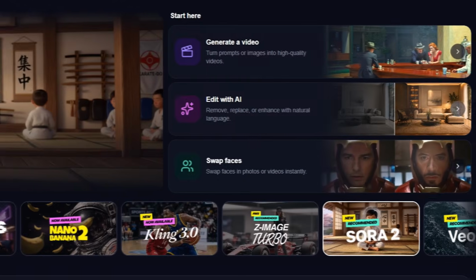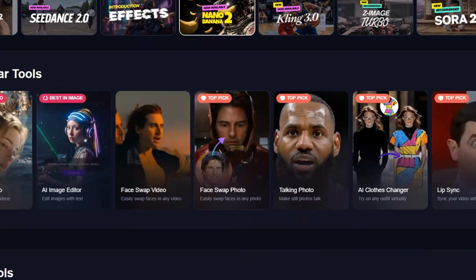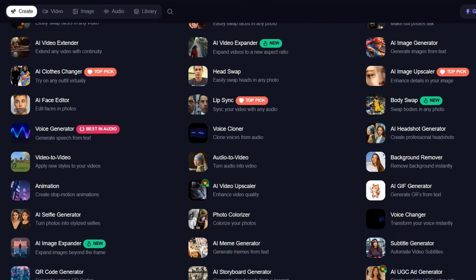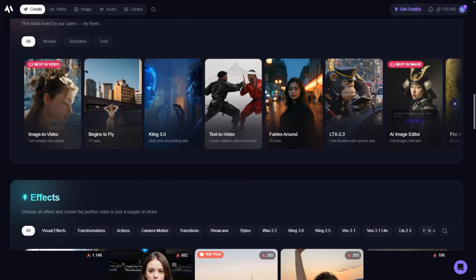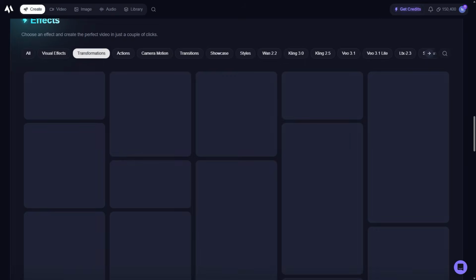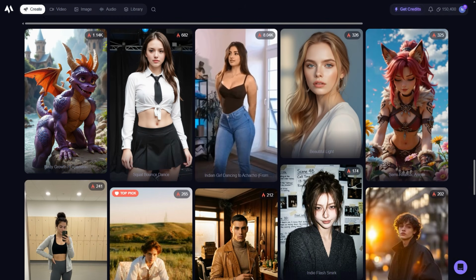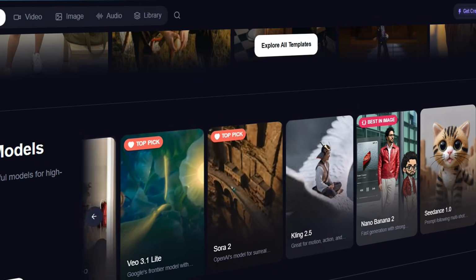What I like already is that the platform feels very easy to explore. You have popular tools at the top, a full tools library, effects, templates, and different models all organized in one place. So let's start with the first test.